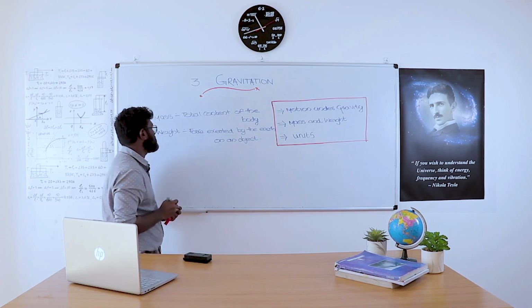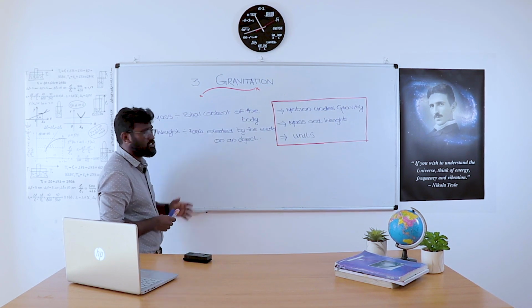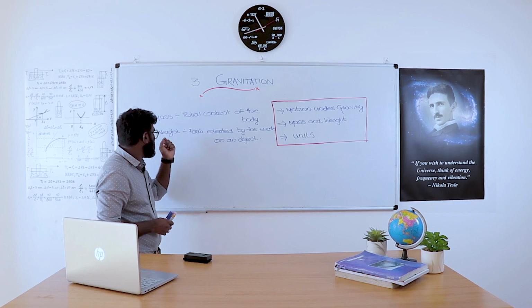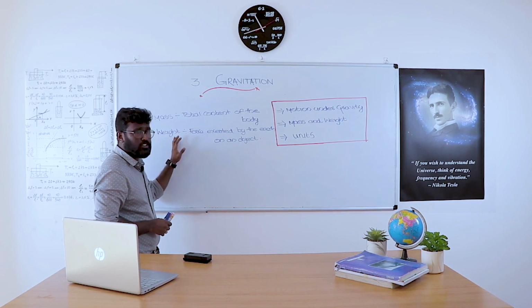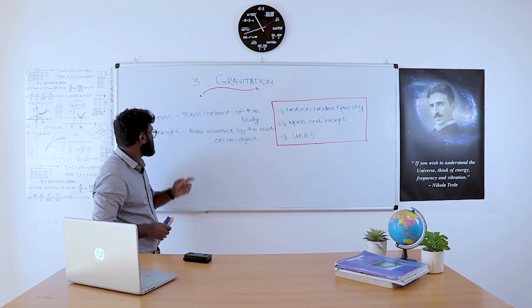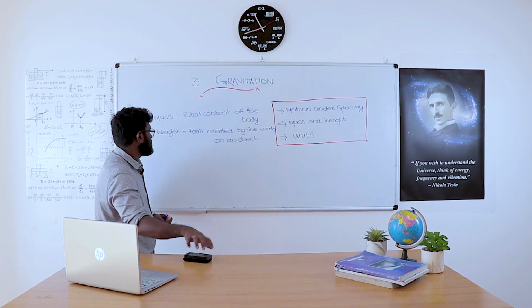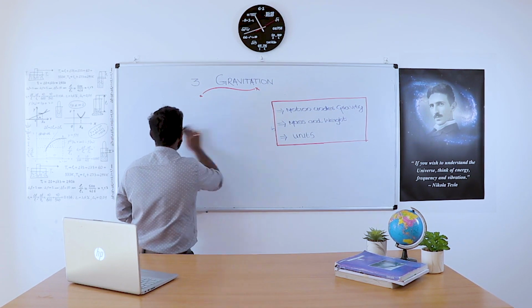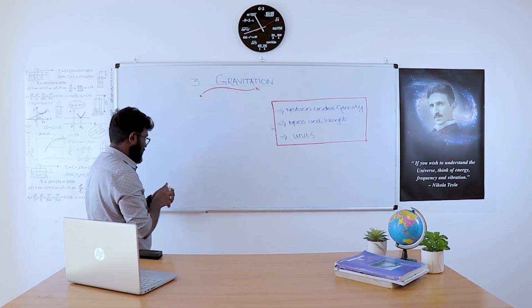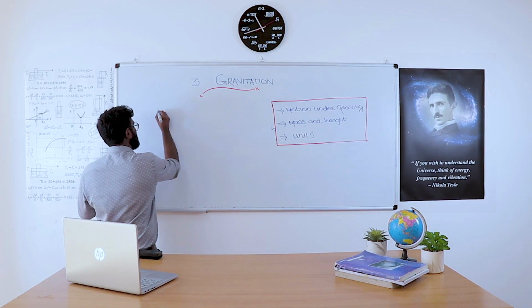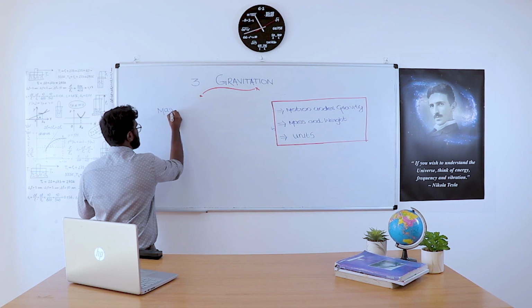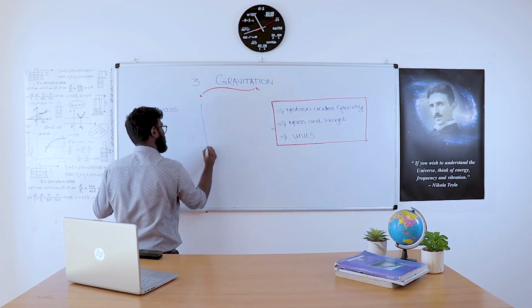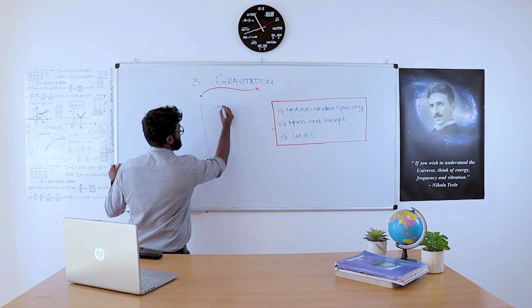The force exerted by the earth on an object. Clear? So this is mass and weight. Total content of the body is called mass, and force exerted by the earth on an object is called weight. We have to find some differences between mass and weight. Draw a table with mass in the first column and weight in the second column.